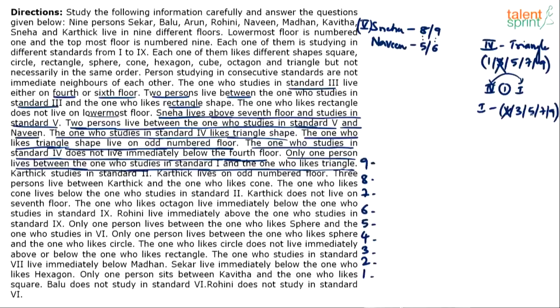Don't eliminate 5th floor. He can be on 5th floor. How can he be on 5th floor? If the 4th standard person is on 7th floor, then he can be on 5th floor. So 4 possibilities are there for the 1st standard fellow. Anyway, Karthik studies in standard 2. Okay, now we have some information. Karthik studies in standard 2.